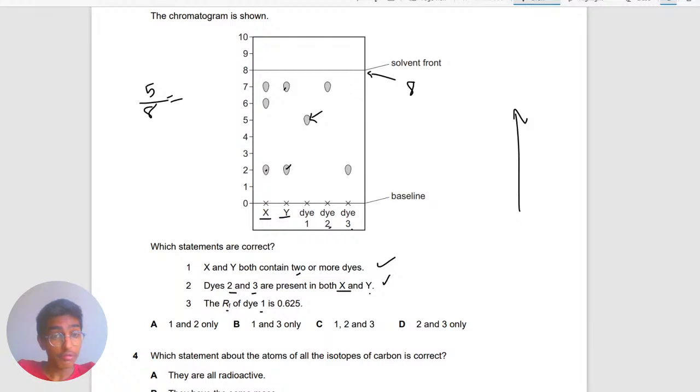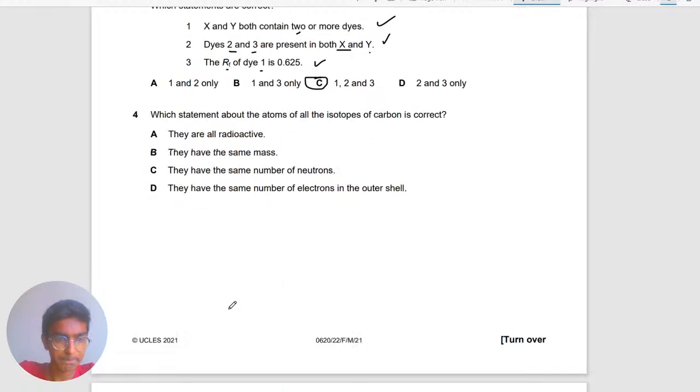Yeah, so hopefully 5 over 8 is 0.625. I think it is 0.625. So this should also be correct. So the answer will be 1, 2, and 3. So the answer would be C.